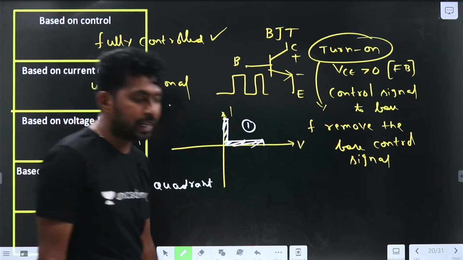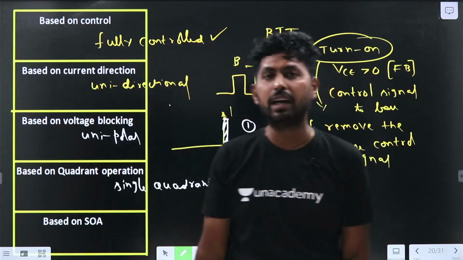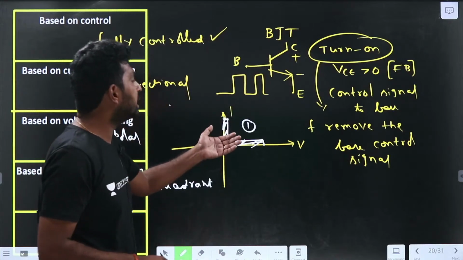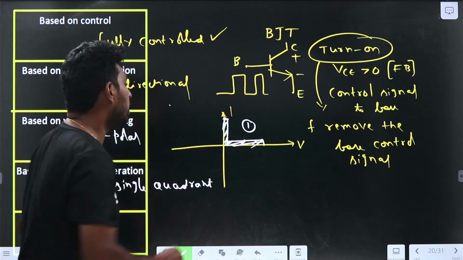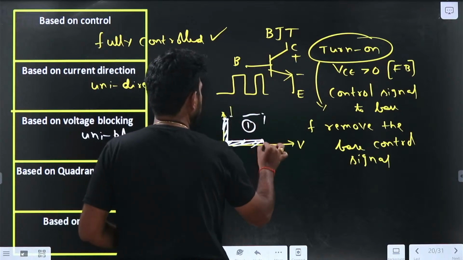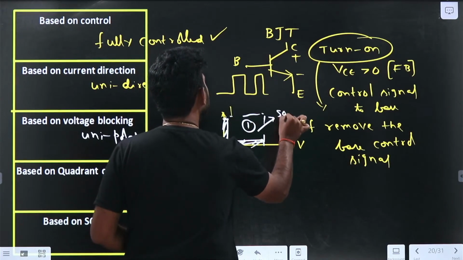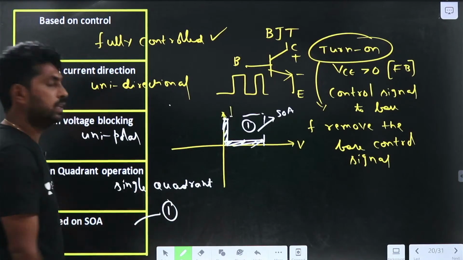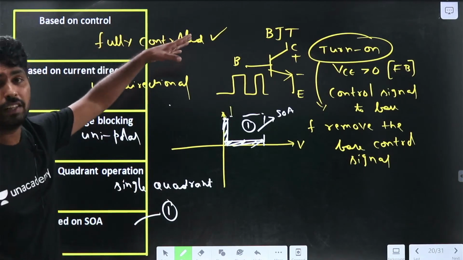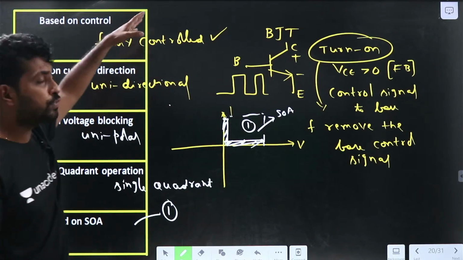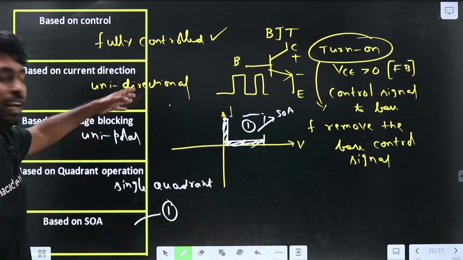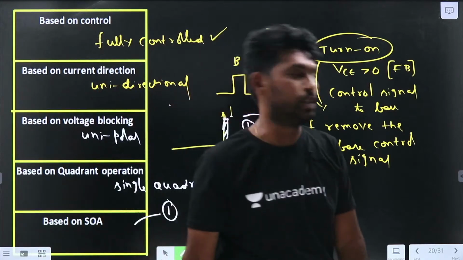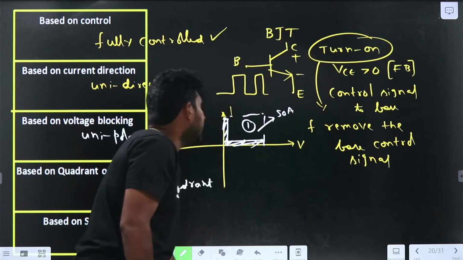Based on safe operating area, in which quadrant will it be safe? If you operate the BJT in the first quadrant, that will be the safe operating area. So we should operate in the first quadrant. The final conclusion is, the BJT is a fully controlled, unidirectional, unipolar, single quadrant switch. Now let us see the next device.